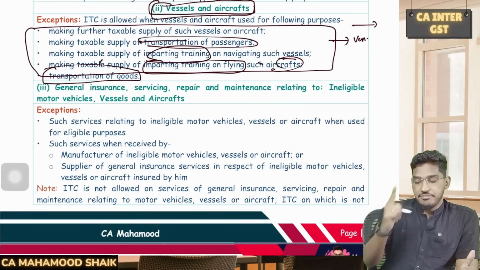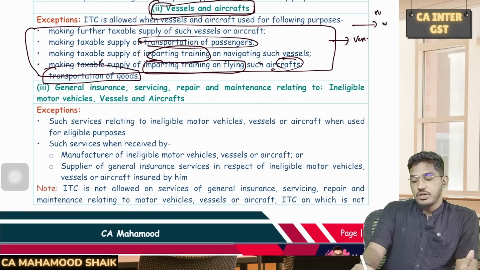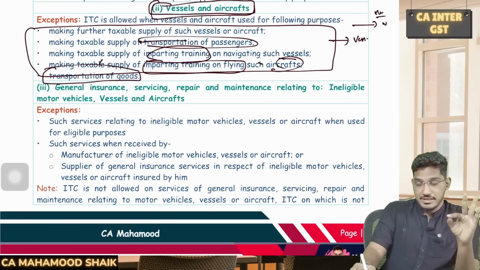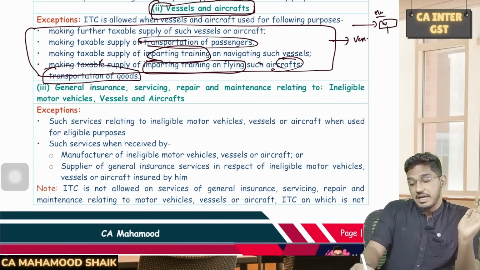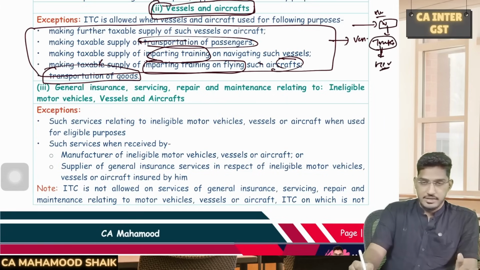So one main difference between vessels and aircraft and motor vehicles is that the 3 purposes will remain the same, but if you are using the vessel or aircraft even for making a taxable supply of transportation of goods, then also you can avail input tax credit.